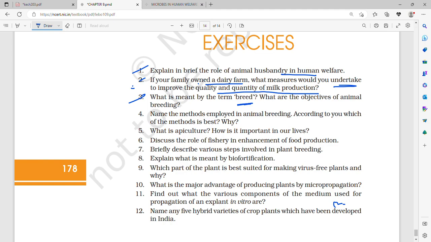What was that word? That is, they would be related by descent. Yes, descent. They would be related by descent, and many of their features, that is morphological and physiological, all features would be the same. That is feature, size, general appearance, etc. Apiculture. Yeah, all these you can answer now.